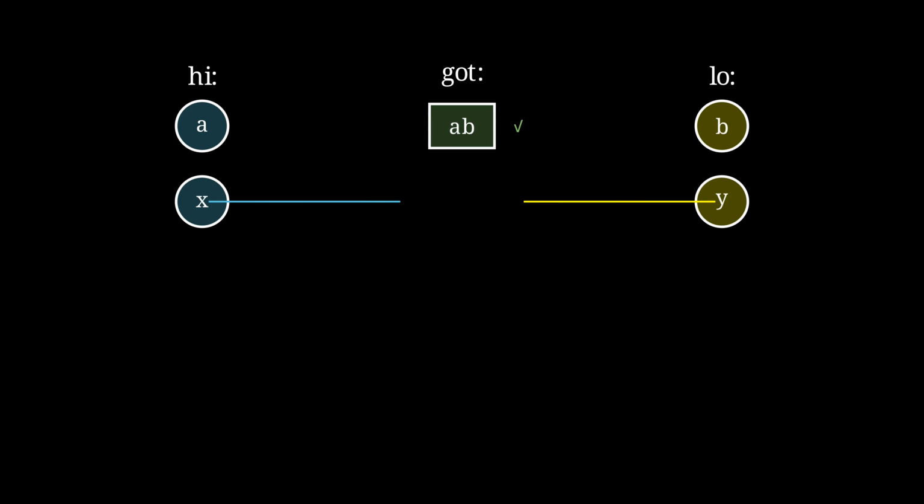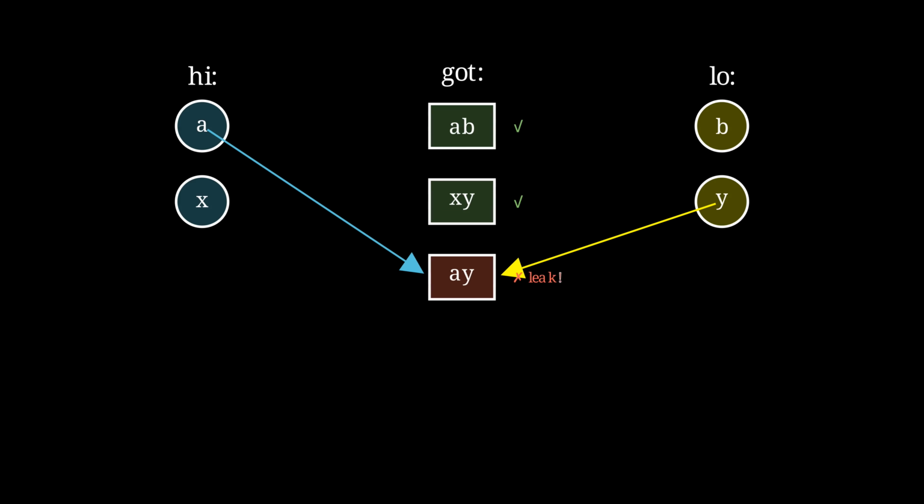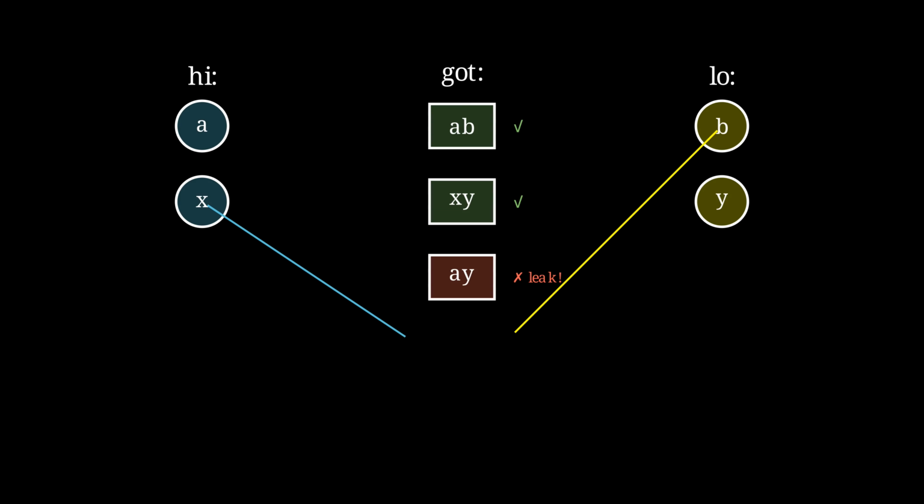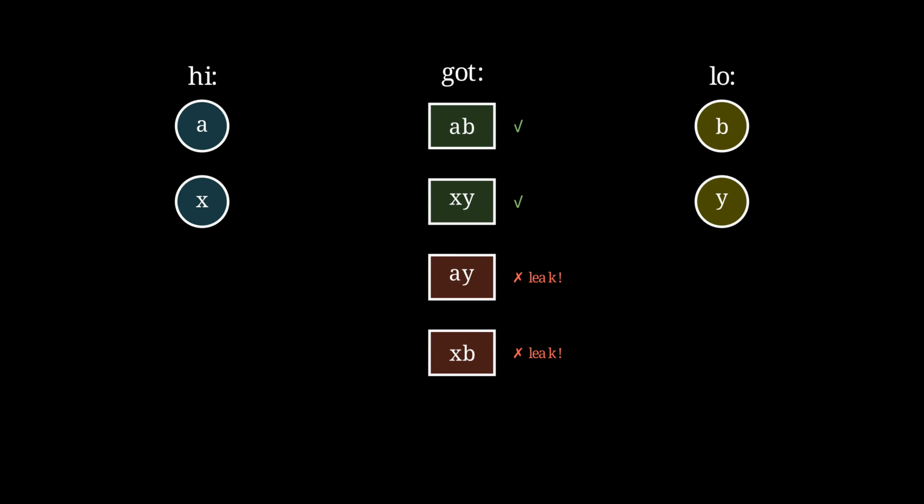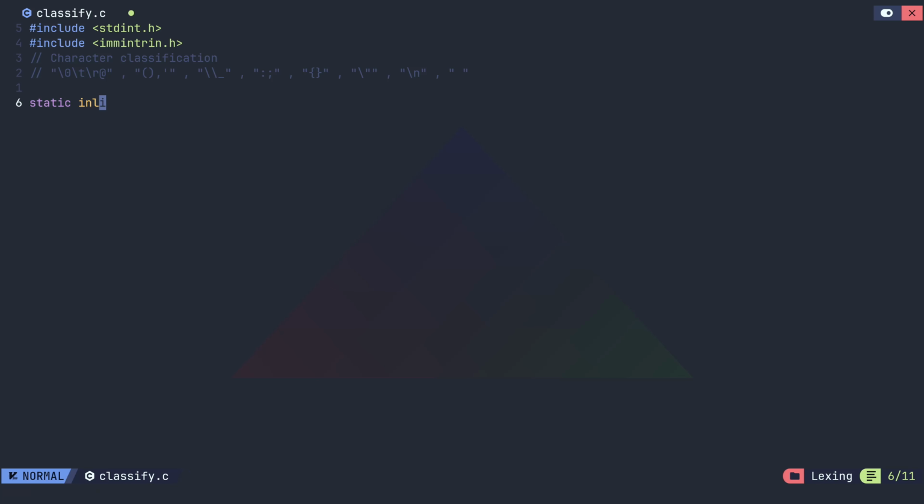Suppose we desire two characters, a, b, and x, y. If the nibbles are all distinct, we now find ourselves reconstructing extra characters along the diagonals. Perhaps by some insane coincidence that is desired, but realistically, per result bit we need either the high or low nibble to be unique. Now you have some intuition.